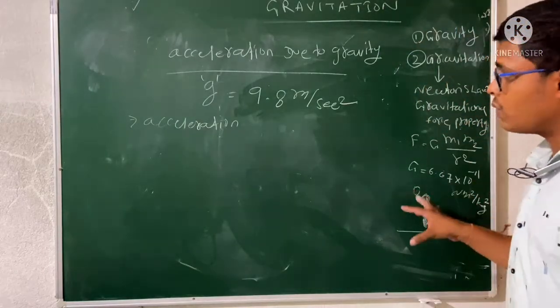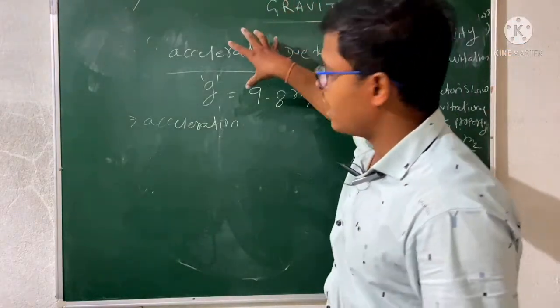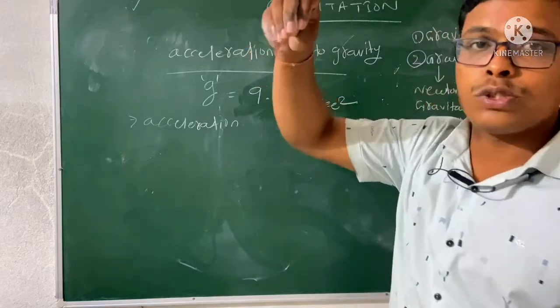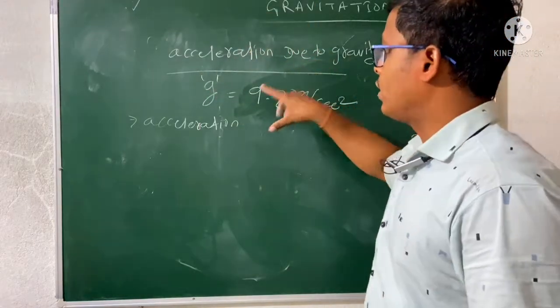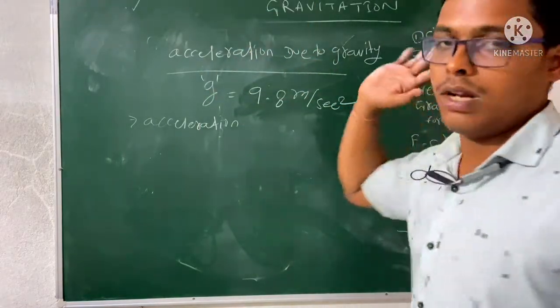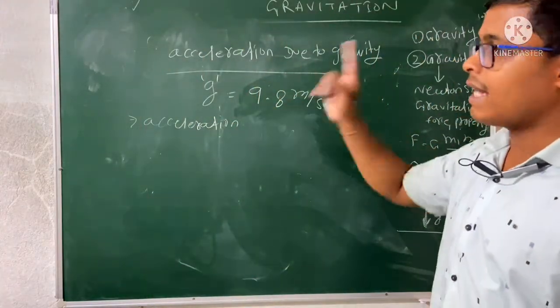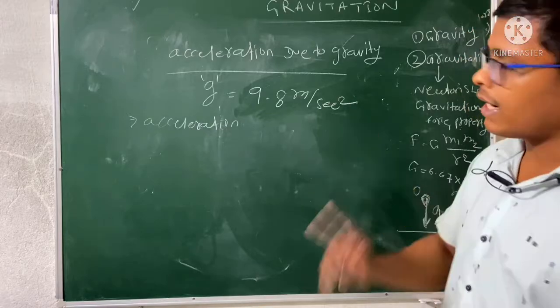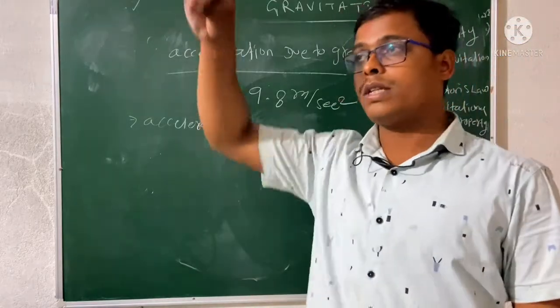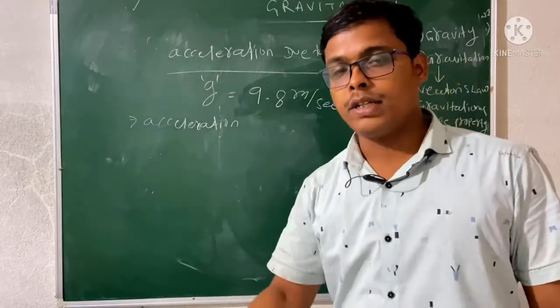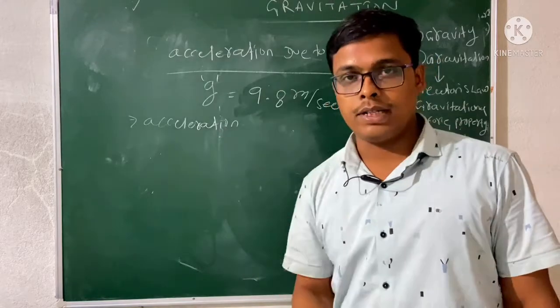So acceleration due to gravity is the acceleration when an object is dropped from a certain height, due to the action of the gravitational force.